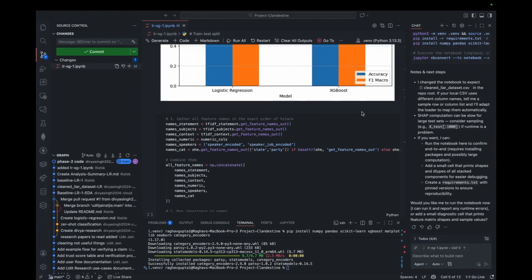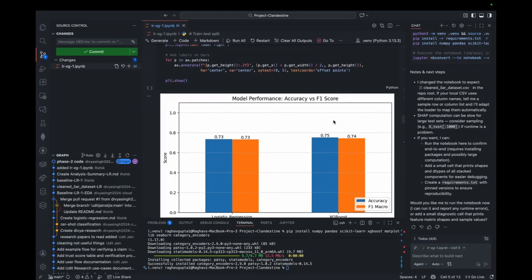To go a step further, we use calibration curves, and I have researched on it and I have implemented it. So, to check how well the model predicted probabilities match actual outcomes. It works by grouping predictions into bins and comparing the average predicted probability in each bin with the actual fraction of positives. If the points lie closer to the diagonal line, it means that the model's confidence is reliable.